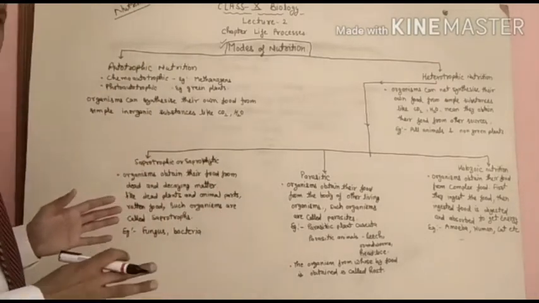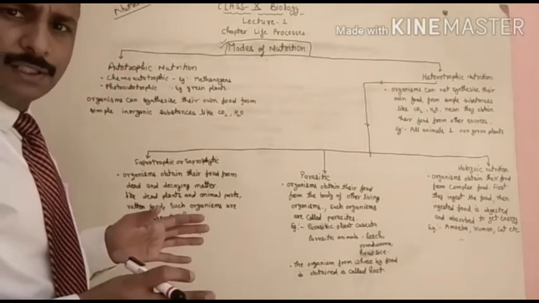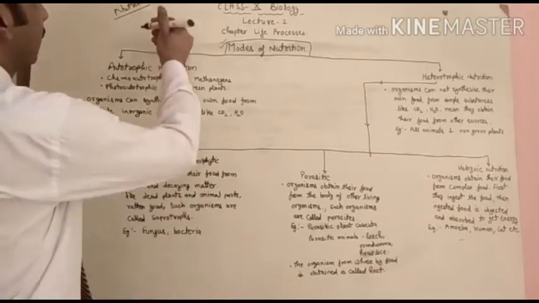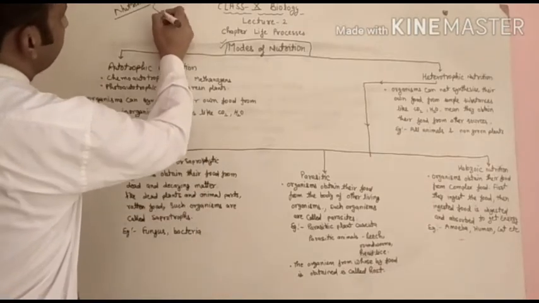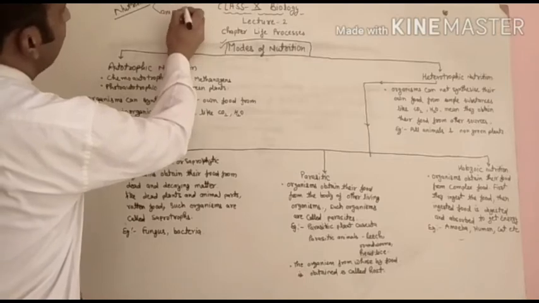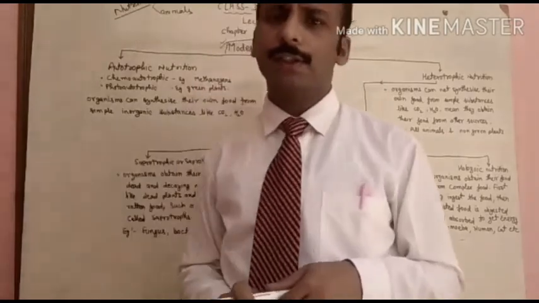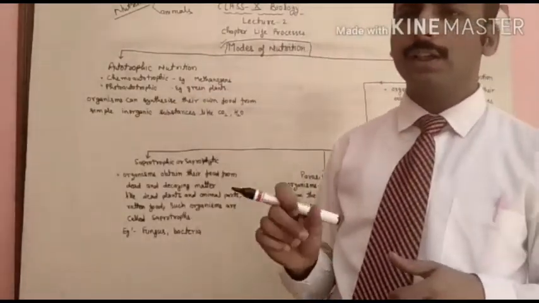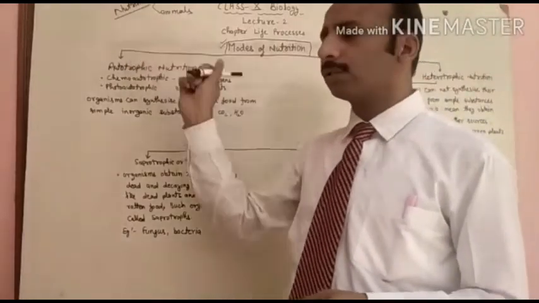Whenever we study a life process in detailed form, you have to study it in both plants and animals. So in nutrition, we have to study nutrition in plants and nutrition in animals.